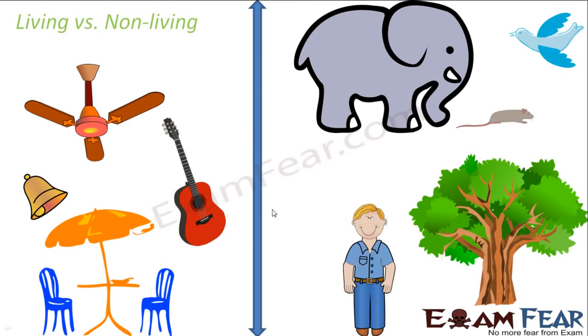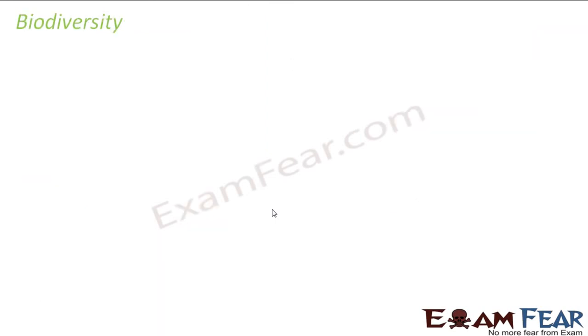So what are the things which actually tell us whether an object is living or non-living? We will talk about that. We will see what are the features that characterize or define life. When I talk about life, biodiversity becomes a very important word. What is bio and what is diversity? Whenever this word bio comes, it means life, and diversity means variety. So the variety of life forms existing on Earth is known as biodiversity.